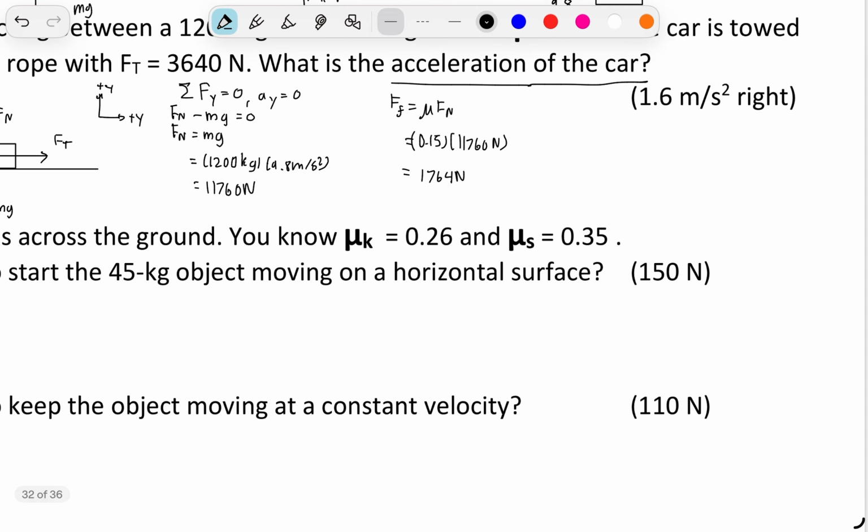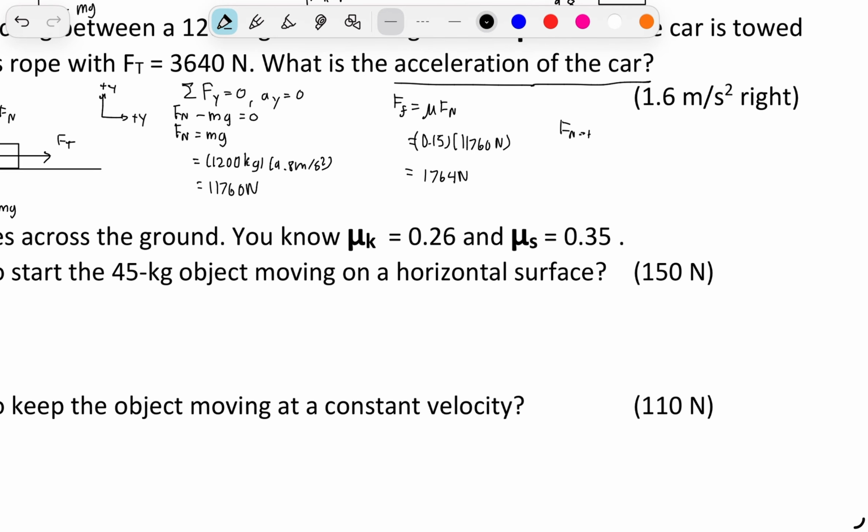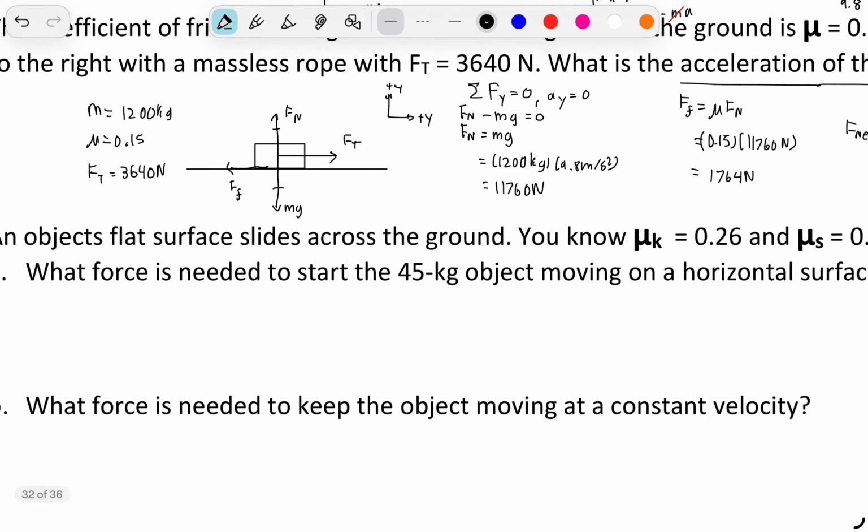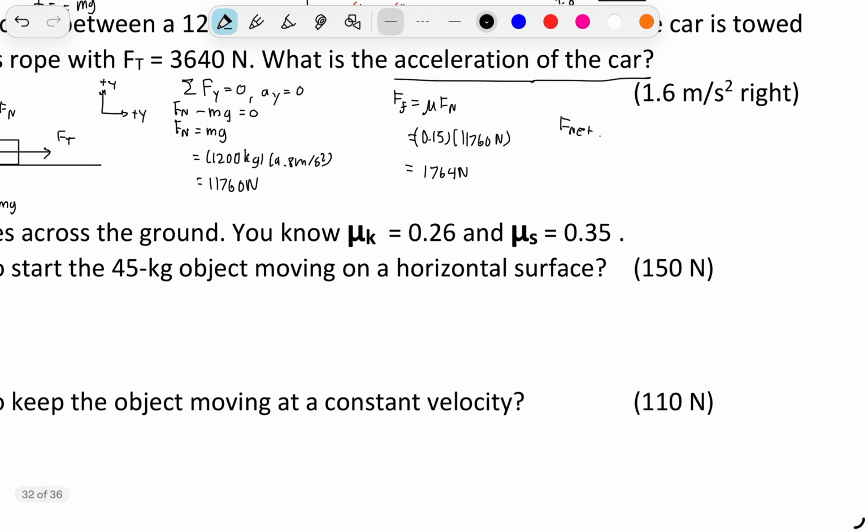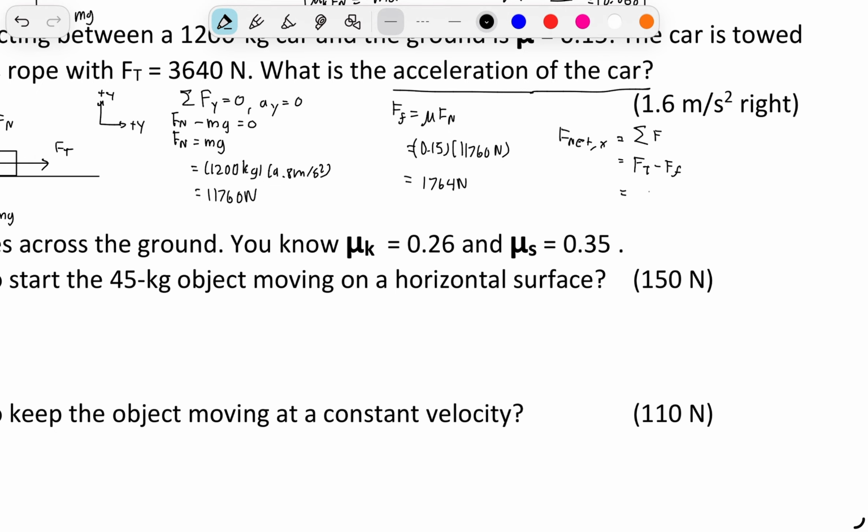Now, in order to find our net force, Fnet in our horizontal direction, that's going to equal the summation of the forces. So that's going to equal Ft minus Ff. Our tension force was given to us as 3,640 newtons. And our frictional force that we calculated was 1,764 newtons.